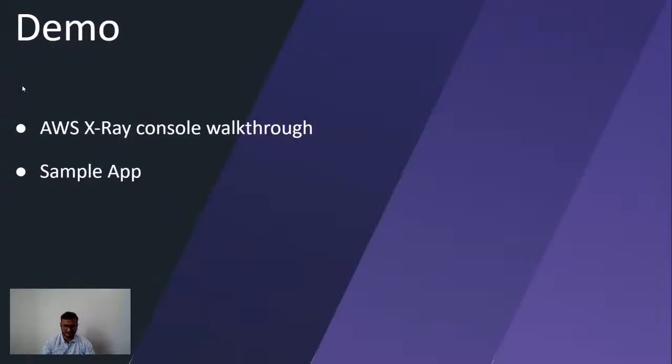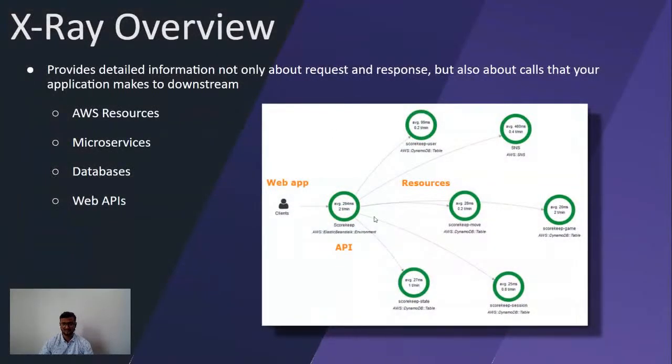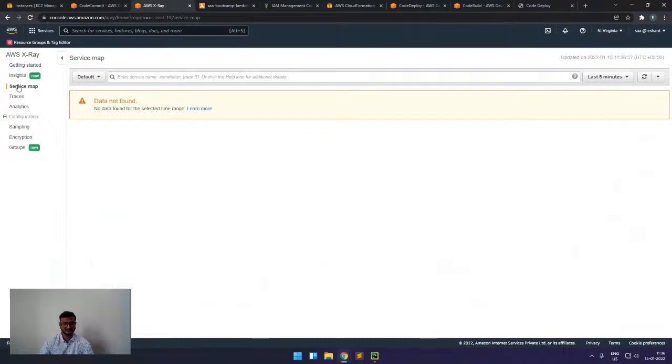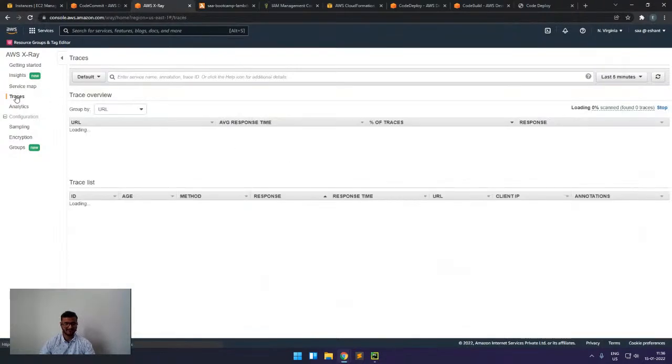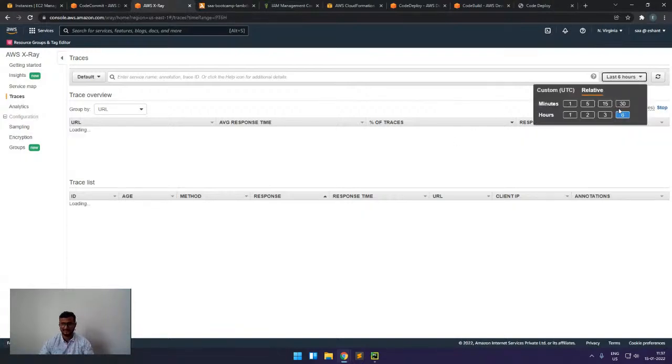So this is the graph that we see in the service map, and then we have traces. Then we can see for which URL we are getting the error. So using this we can analyze various things there. For example, we can also change the timeline from where I want to gather the information.